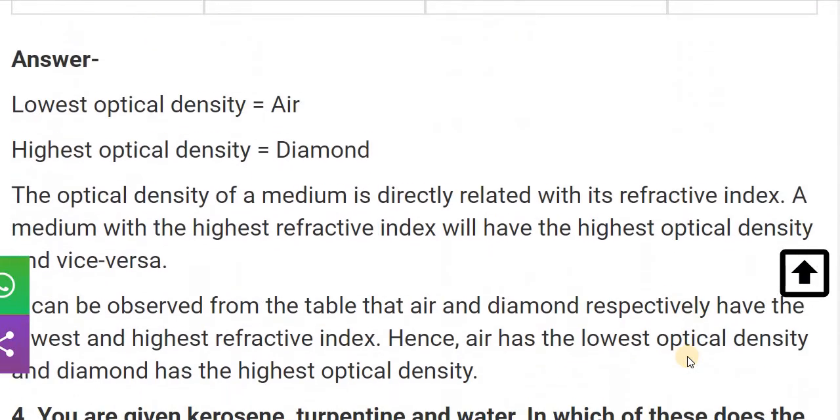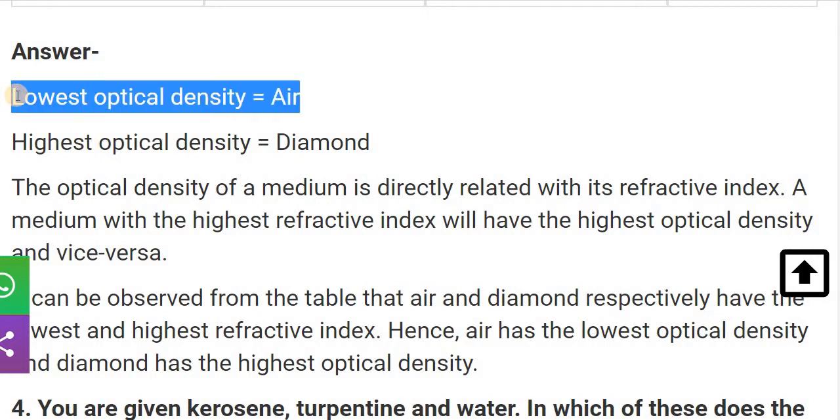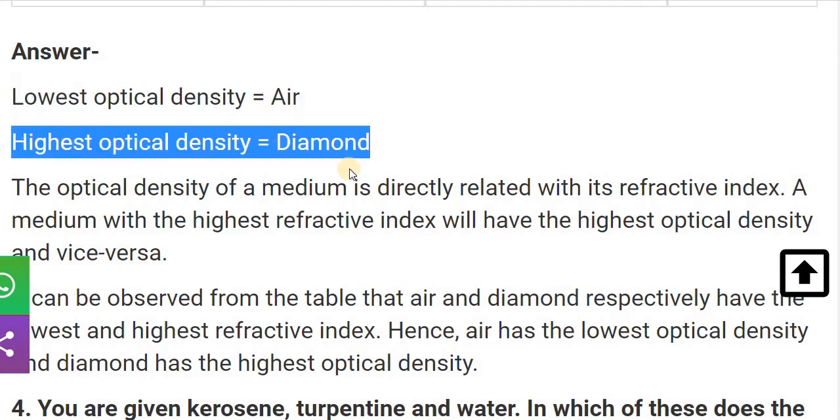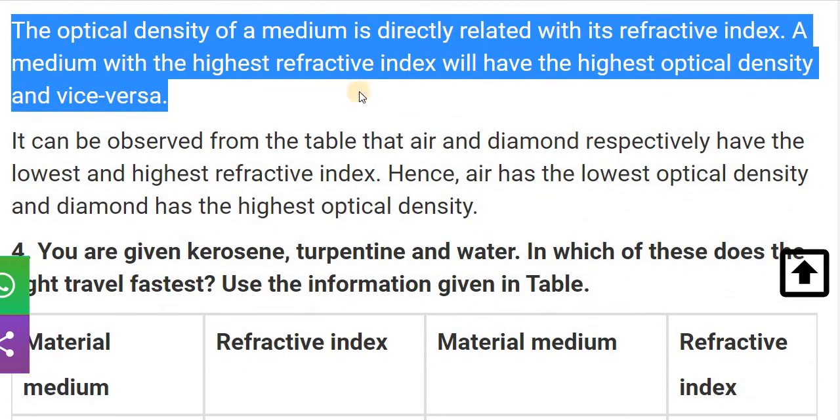So the answer, let's see the answer. The lowest optical density is of air medium, and the highest optical density is of a diamond. The optical density of a medium is directly related with its refractive index. A medium with the highest refractive index will have the highest optical density, and vice versa.